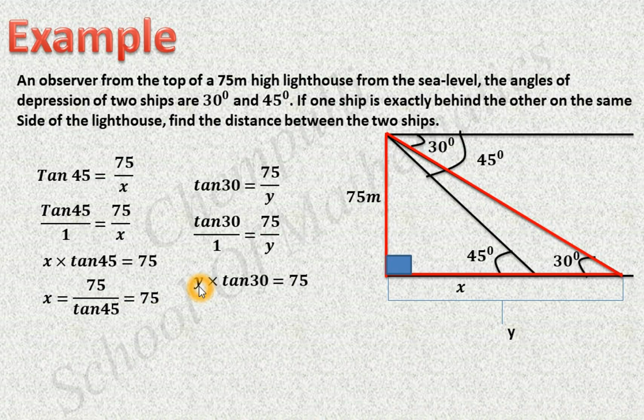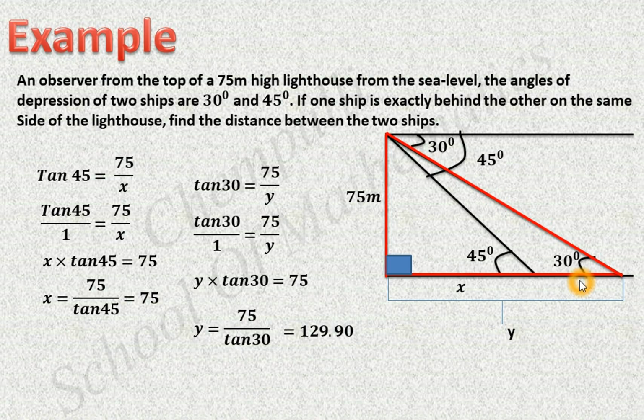Okay, then we have to find the value of y. y is equal to 75 divided by tan 30. Use your calculator and find this value. You will get the value 129.90. It's not a final answer. If it is not a final answer, use a 2 dp answer. For the final answer, if it is a side, you have to write a 3 significant figure answer. Here it is not the final answer, so we write this answer to 2 dp: 129.90.